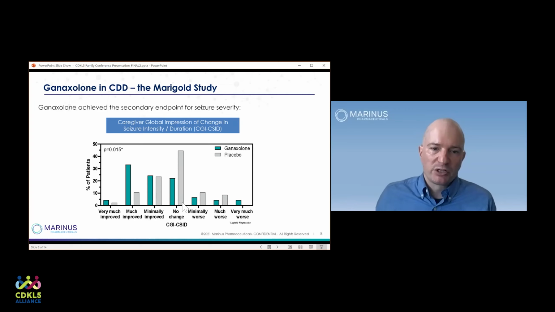Most of the placebo patients were in the no change group, and it's kind of a bell curve with a few that got better, a lot that didn't change at all, and a few that got a little bit worse. And so again, we can hand this bar chart over to our statisticians, and they're able to tell us that statistically there is a measurable difference, which is meaningful. So again, that was a positive result, which shows that CDKL5 seizures can be effectively treated with ganaxolone using this outcome score as a way to document that.